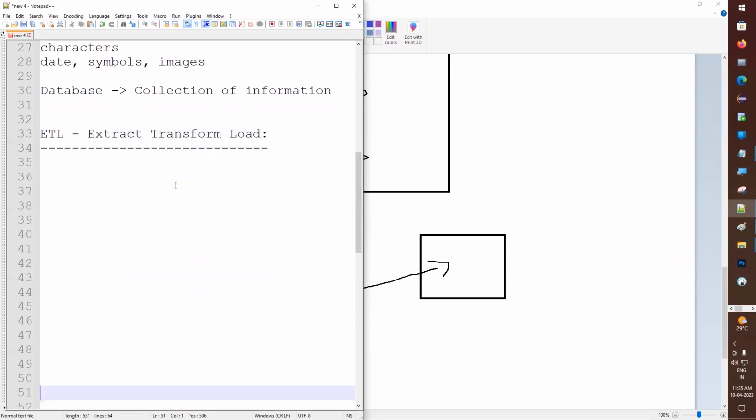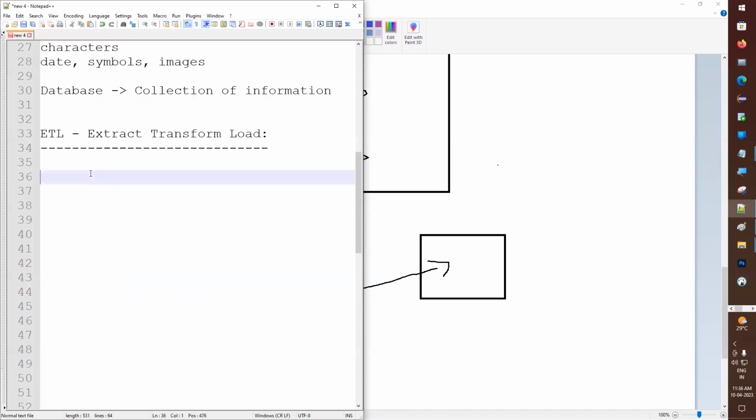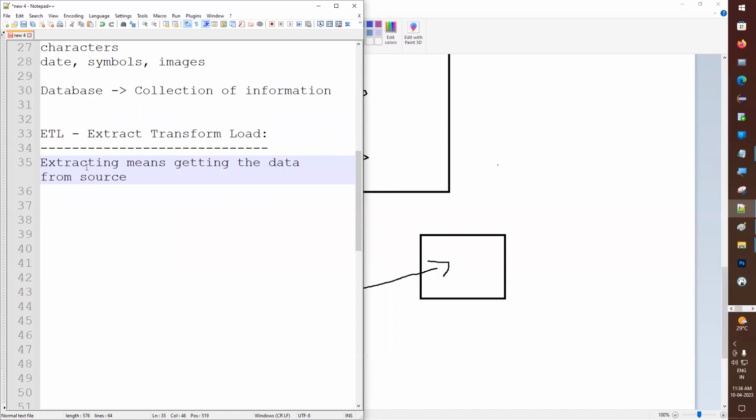So what is extract? Extract means getting the data from the source. So this is the source, right? Extract means it will be getting the data, taking the data. You can consider it as an import. Import means we are bringing data from one place to another place, right? That is called extracting. Extracting means getting the data or taking the data from the source.